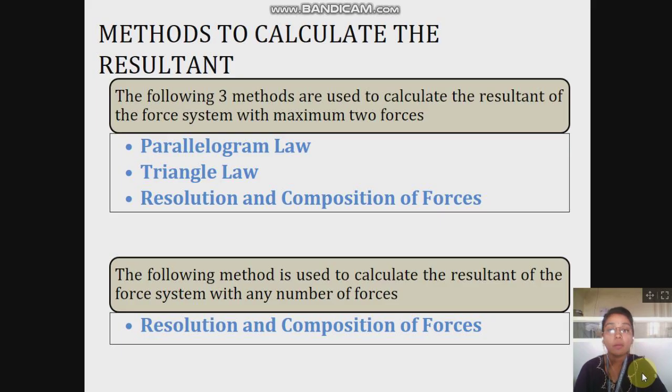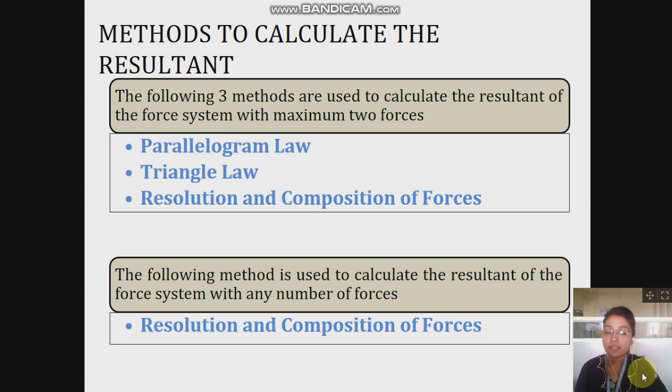Similarly, if the number of forces acting on the body is only two, in this case triangle law can also be used. So parallelogram law and triangle law can be used when the force system consists of only two forces and we have to find out the resultant of this force system.